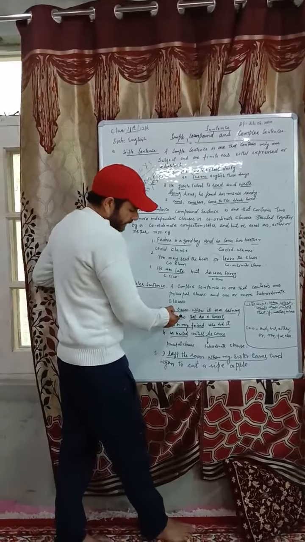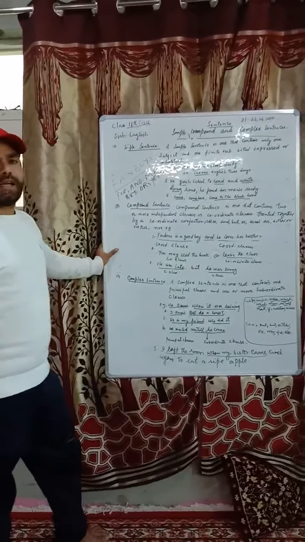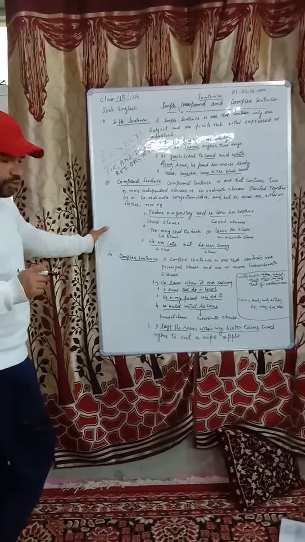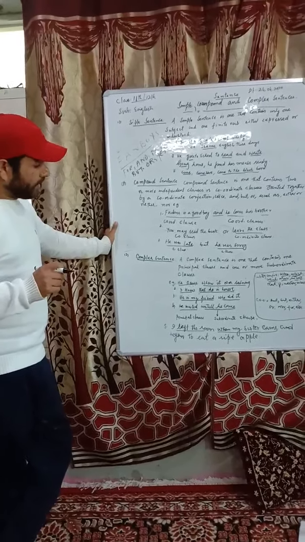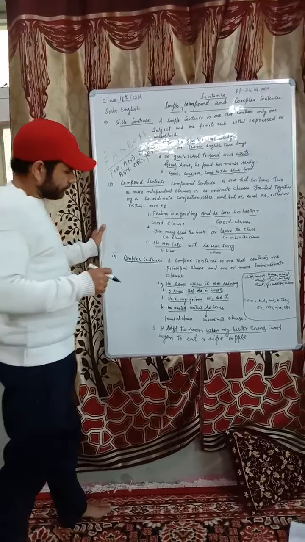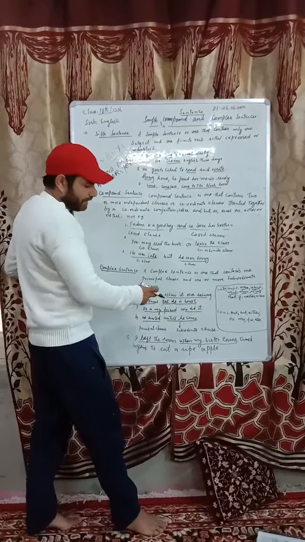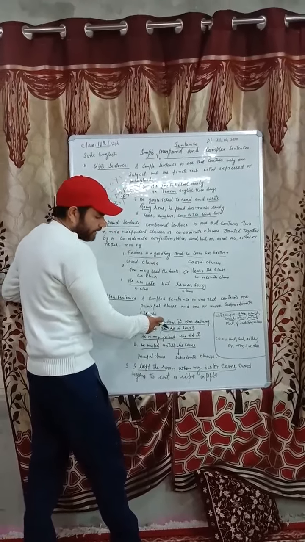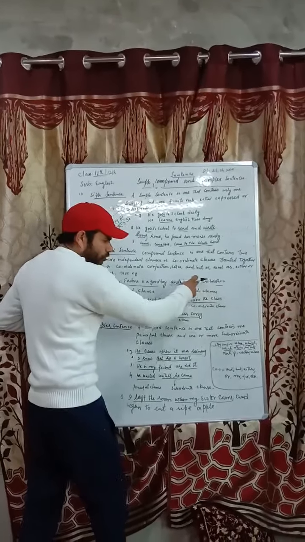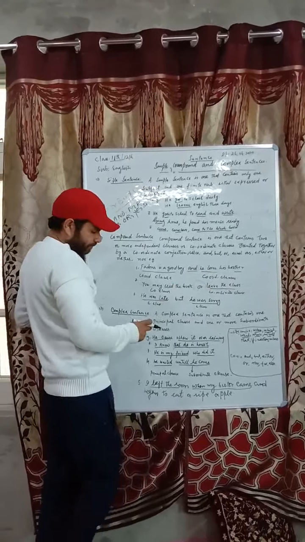So this sentence can be called a complex sentence, because it is joined by a subordinate conjunction, and this part is a dependent clause. This is called a subordinate clause, or we can say a dependent clause.